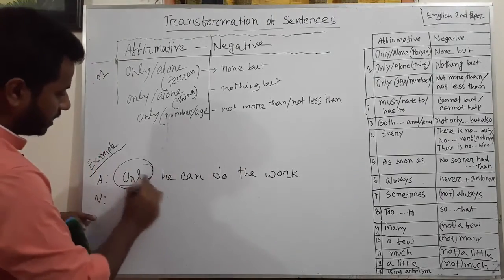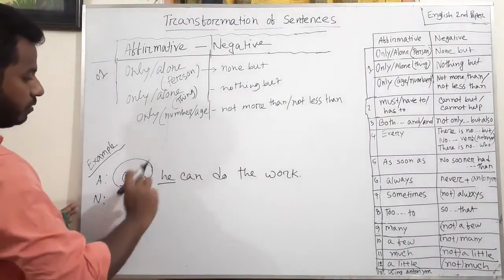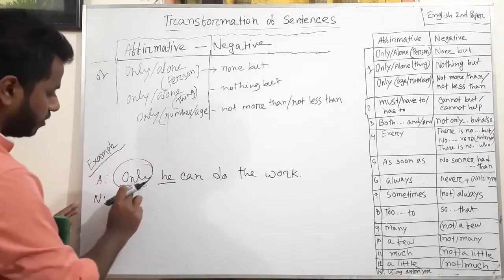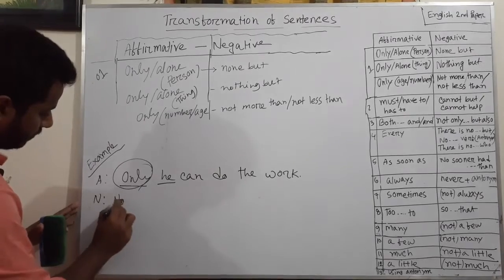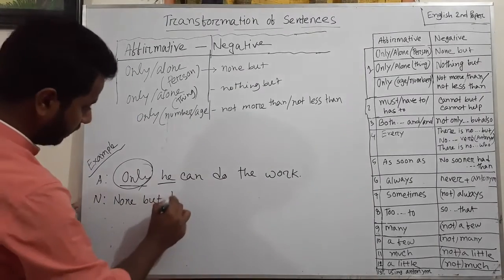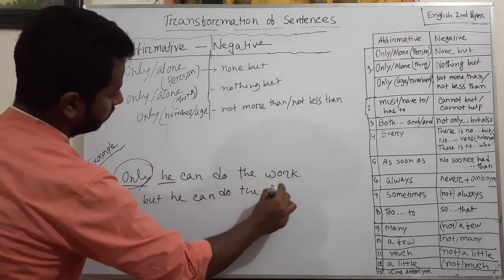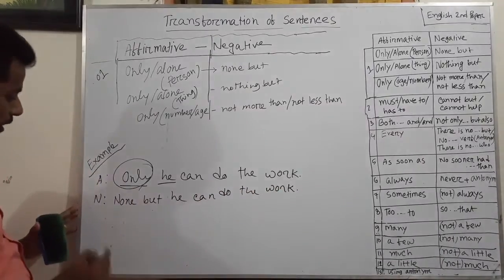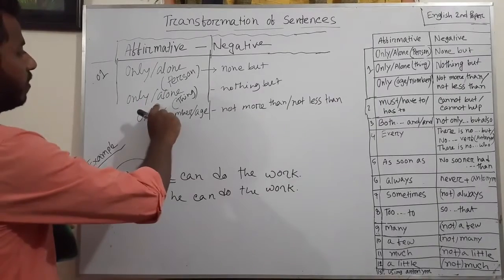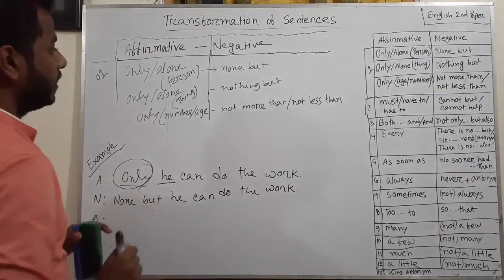Here only modifies a person. So if we want to change this sentence into a negative sentence, we use none but instead of only, and the rest of the sentence will be the same. None but he can do the work.